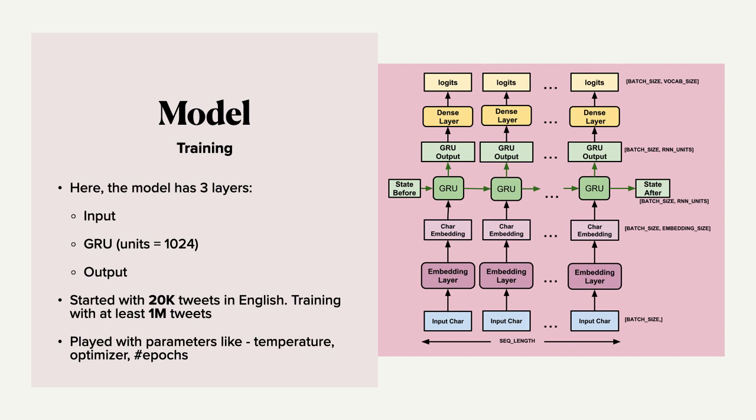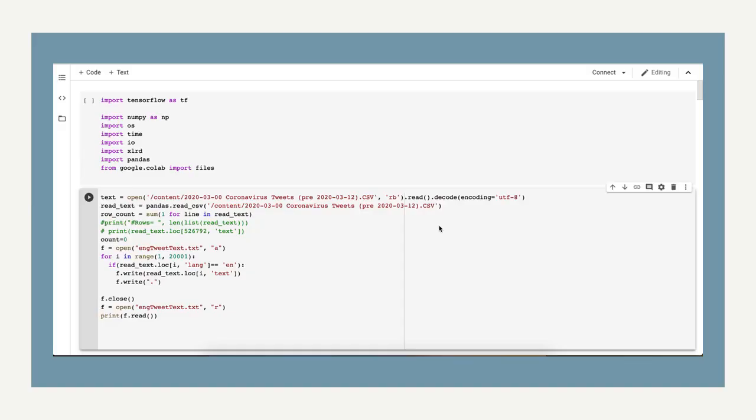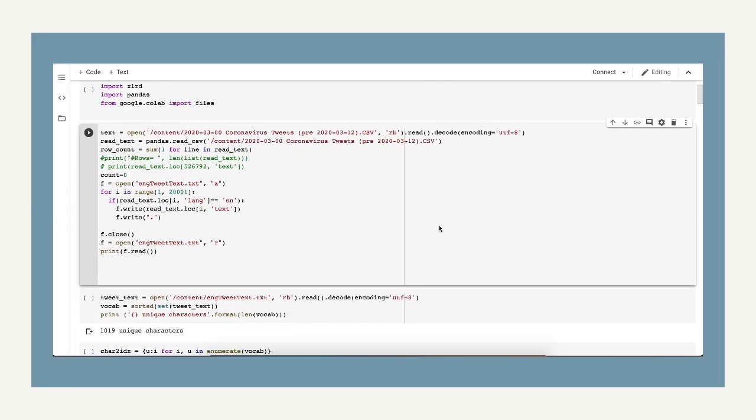We played with different parameters like temperature, optimizer, and number of epochs, which is the number of training cycles. These are basically the different parameters associated with a machine learning model that can be changed to change the model outcome. This is a snippet of what our code looks like.